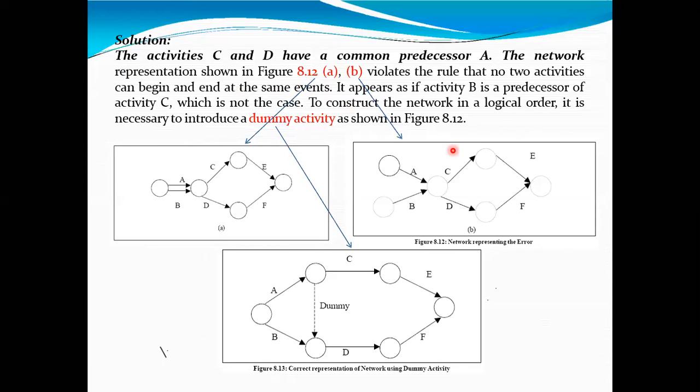What is the difference between the first two diagrams? Can anybody tell me what is wrong in the first two diagrams, the A diagram and the B diagram?